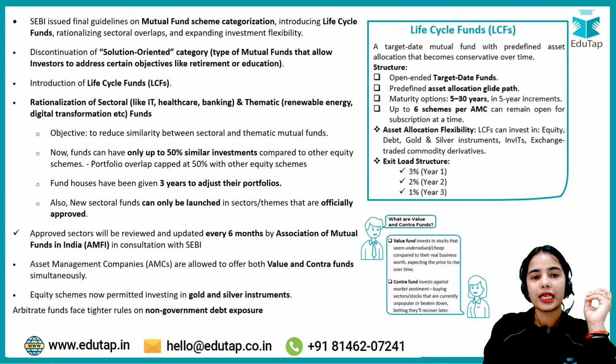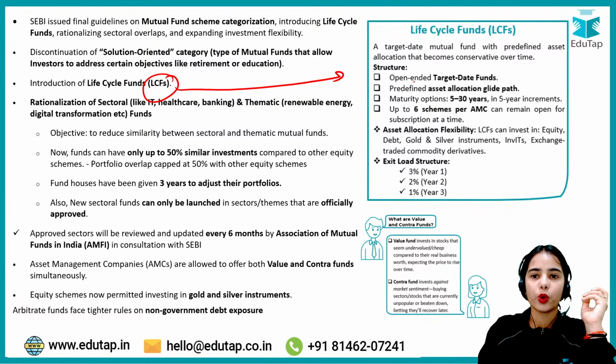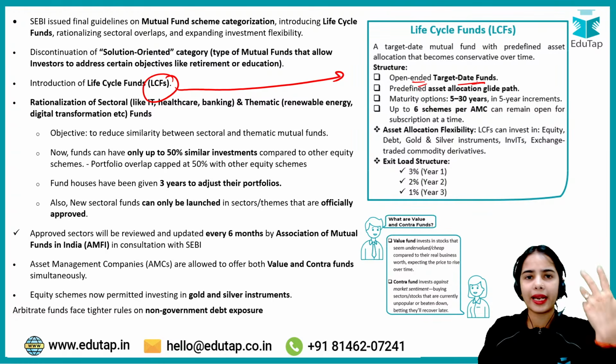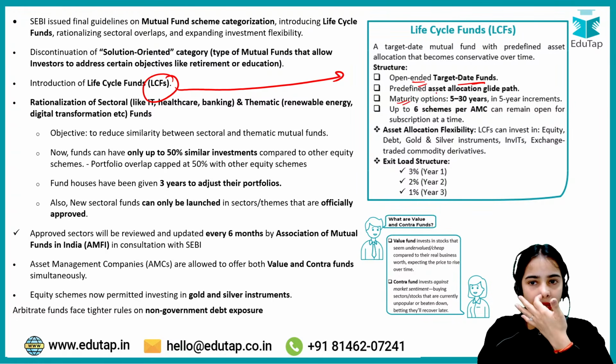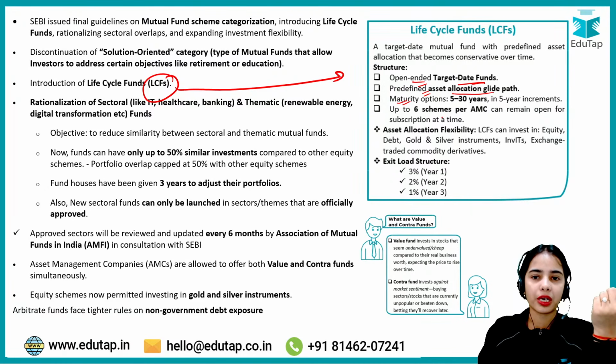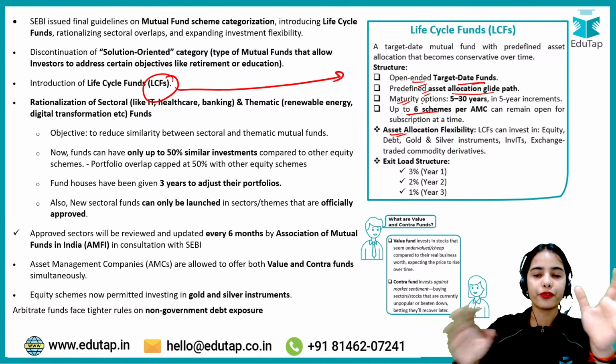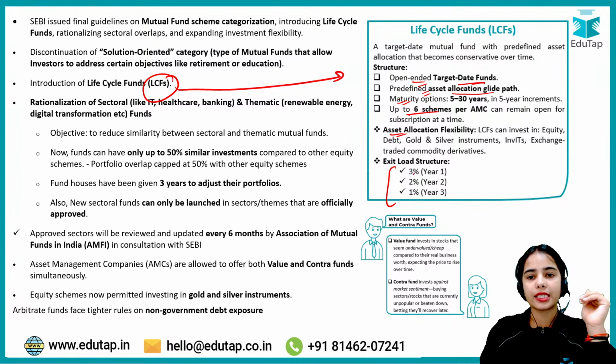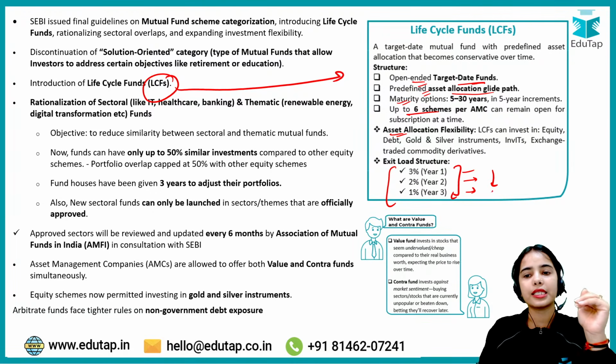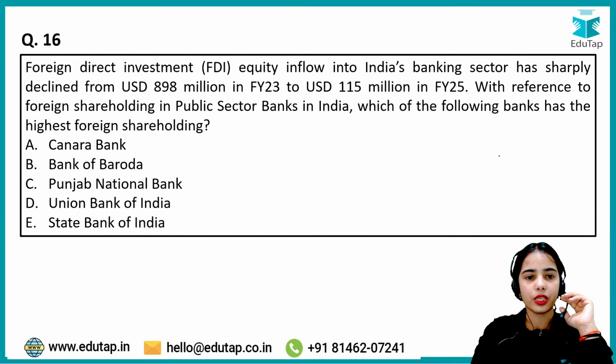So here you can see that the life cycle funds have been introduced, and open-ended target dated funds you can enter whenever you want. The maturity options are 5 years to 30 years. Okay, predefined asset allocation glide path, and up to 6 schemes are there. Asset allocation, the fund can allocate the funds in different kinds of assets. Exit load, that is, the exit fee structure has been given. The longer that you keep the funds, the lesser the exit fee you will have to pay. Okay, so that is the idea.